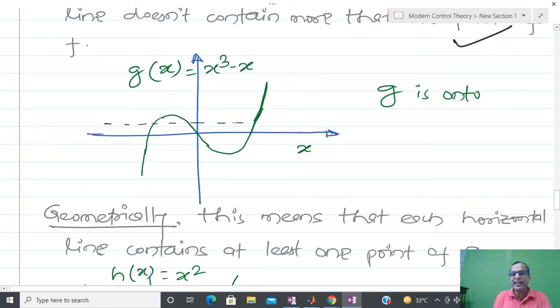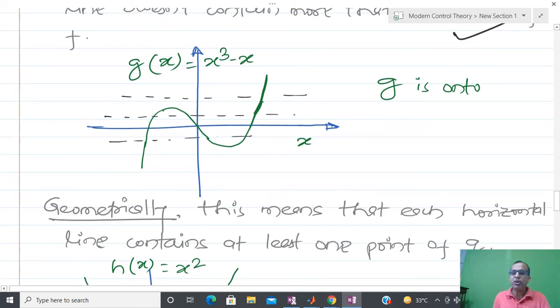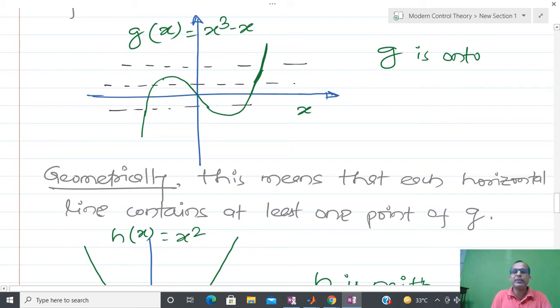At this time you can see that a horizontal line is going to touch at more than one point, so I cannot say it is one-one, but it is onto. You can prove that you can take any point in y space, and correspondingly there exists an x. Geometrically, every horizontal line contains at least one point on g, so any horizontal line anywhere is going to cut at least one point.